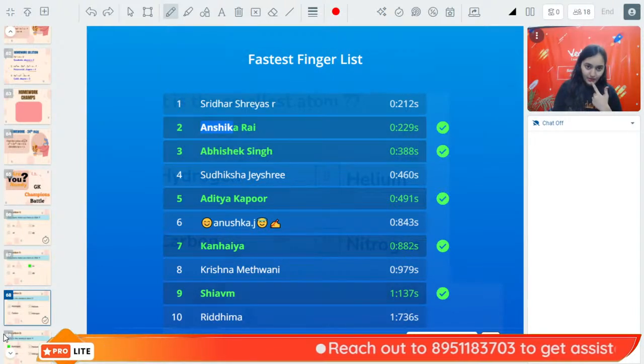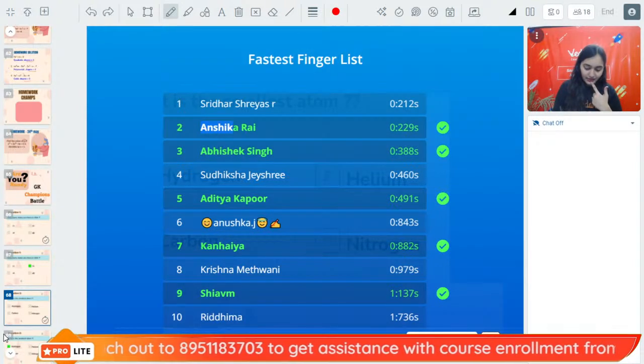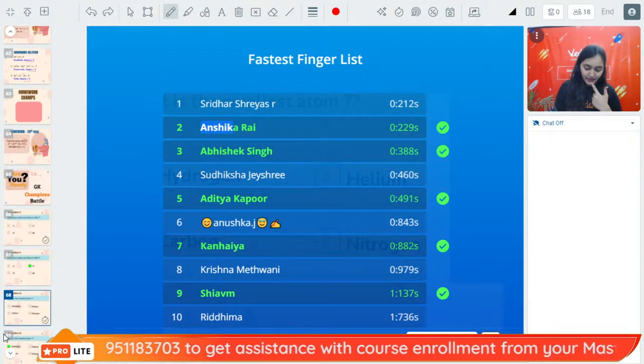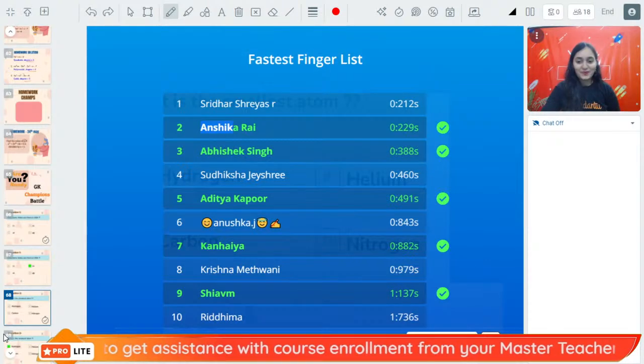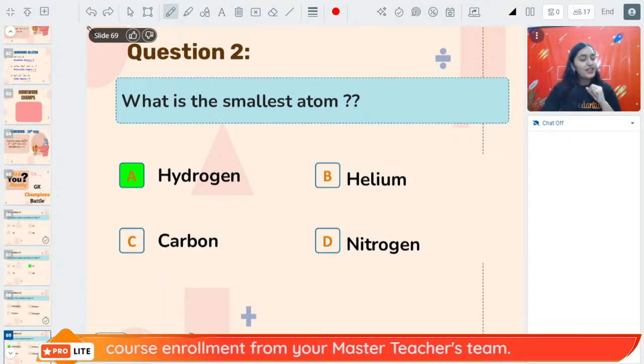Let me just write down the names. Abhishek and Aditya and Kanhaiya. Okay. There is one more question. Don't worry. Hydrogen is the right answer.